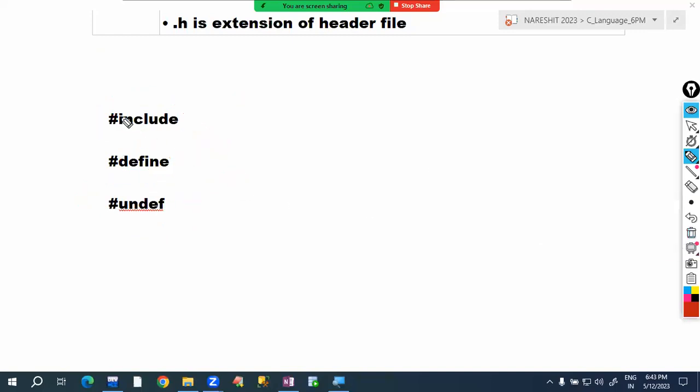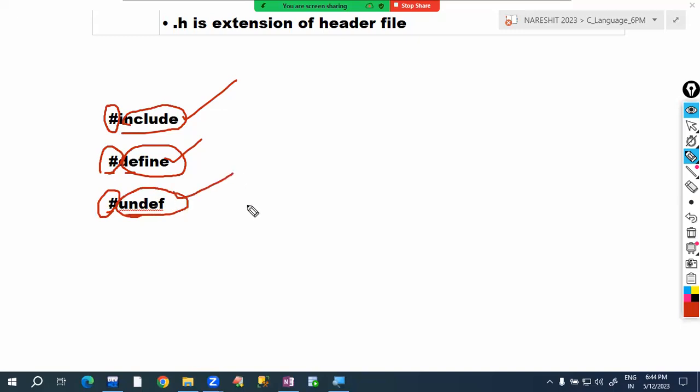The hash symbol is telling the compiler, don't compile immediately. Please run something before going to compile. Which program? The include program. Or it says, first run the define program. Or first run the undef program. After that, it compiles.